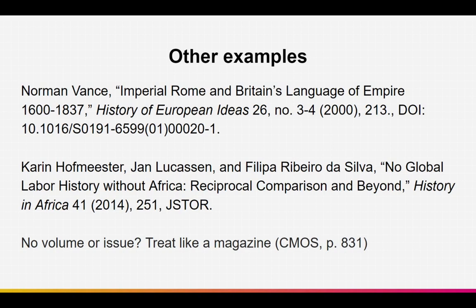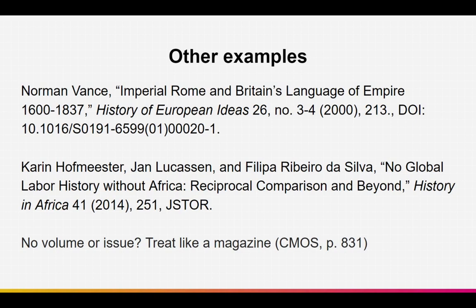If you can see in the second example, there's no issue number, just the volume number. So you will just list the volume number, no issue number is needed. You can also do the reverse, so if it's the volume number that's missing, you can just include the issue number. Note that if that were to happen, you need to put a comma after the journal title, then issue number, and then go from there.